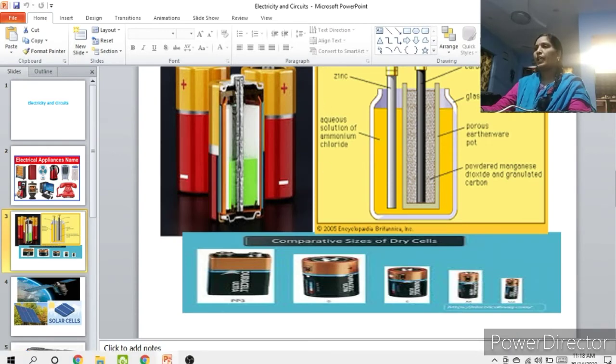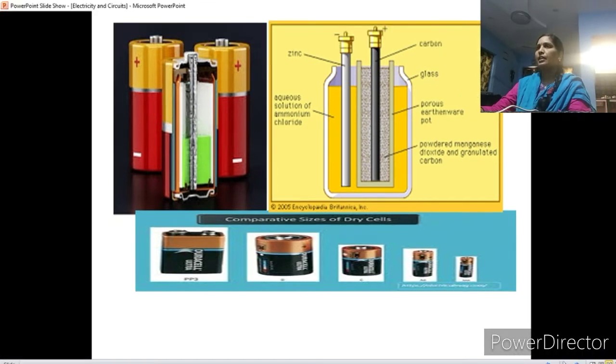Just now I told you how some devices are working with the help of cells. These sources, mainly the cells, are of two types. One is the primary cell or the dry cell, and the second one is the secondary cell or the wet cell.